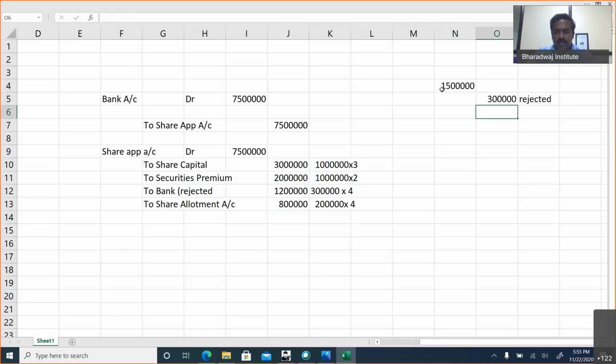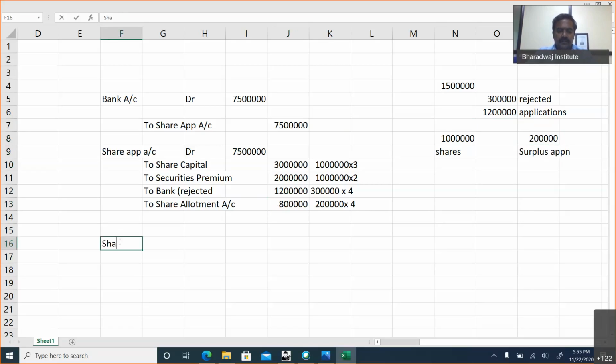Balance will be 12 lakhs. For the 12 lakh applications, we are allotting 10 lakh shares, which means remaining 2 lakhs would have been surplus applications. That 2 lakhs into 4, 8 lakhs.